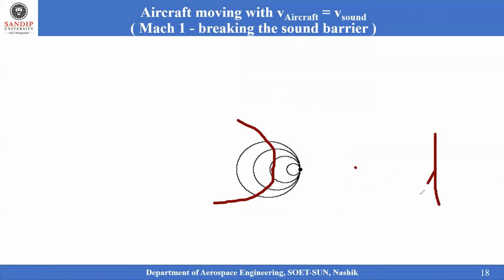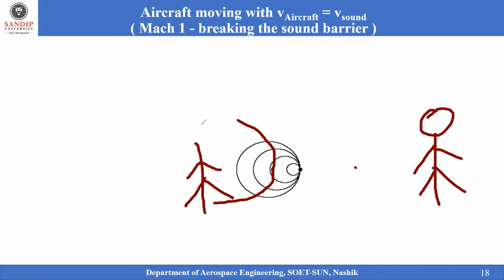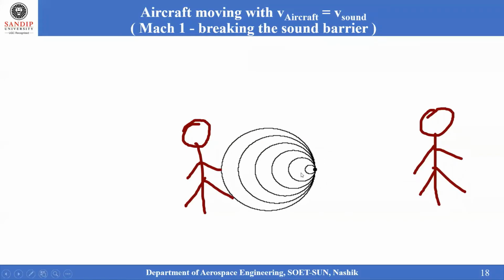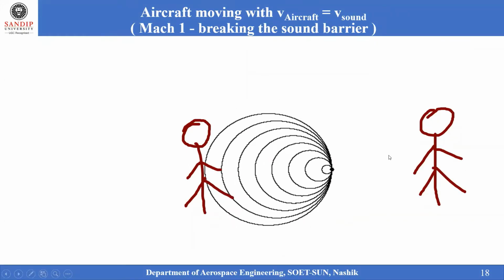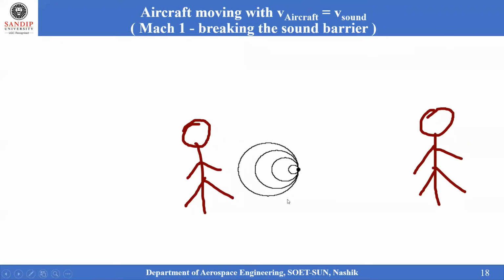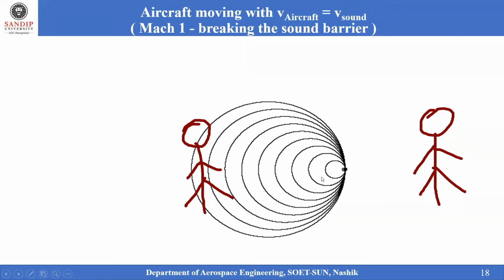So if a person is standing at this location in front, it is inaudible; he cannot hear that sound. The person can only notice the waves traveling behind the body, so the sound is noticed only after the body has passed. In front of the body, the sound cannot be audible until the body hits this particular person.